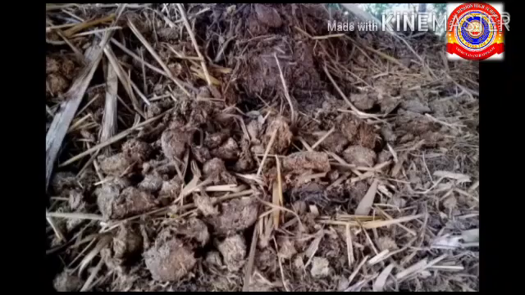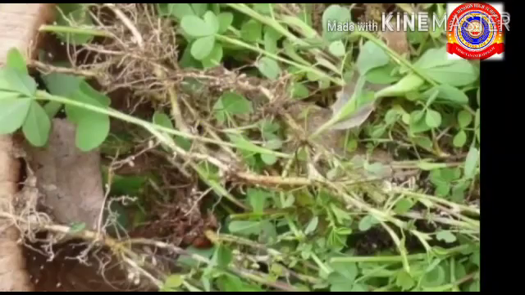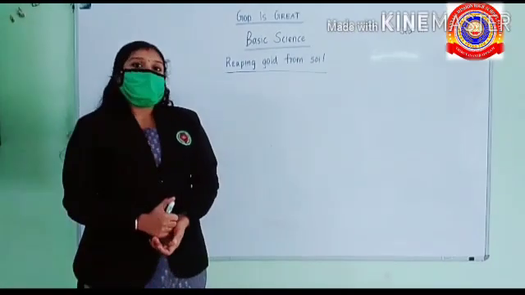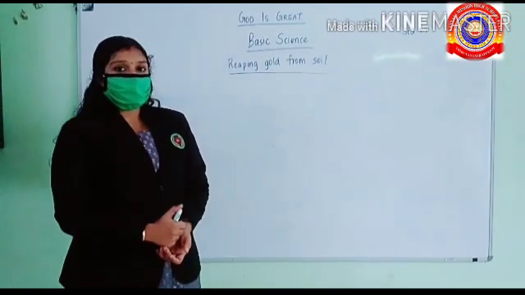These plants help to convert atmospheric nitrogen to nitrate, and when they decay, the plant's nutrients are added into the soil. I think you got a clear idea about the importance of leguminous plants in agriculture.